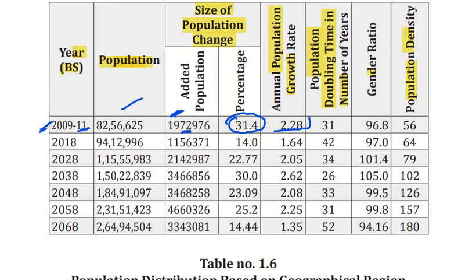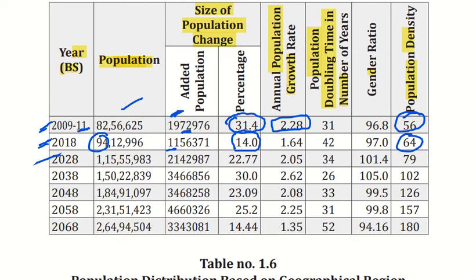So annual growth rate was 2.28%, and the population density was 56.56%. So if you talk about 2018, then the population will be 94 lakh 12,000, and the added population will be 11 lakh, and the percentage if you talk about will be then 14%, and the population density is